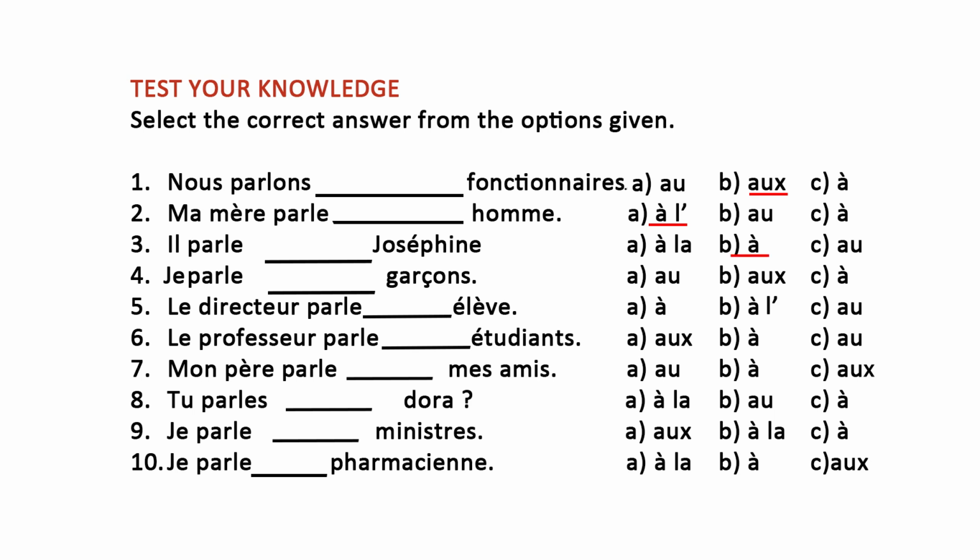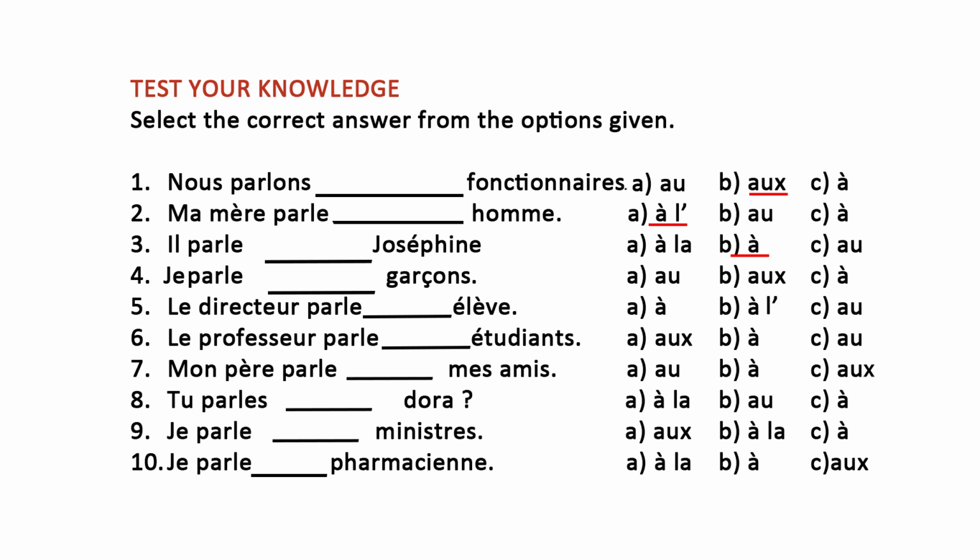So, here we have à Joséphine. Why à? It is à because Joséphine is the name of a person. So here we don't add the article to it. Okay? So he talks or speaks to what? Josephine. Right. Now let's go to number 4 and see.